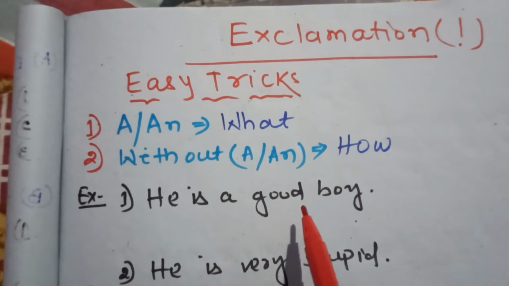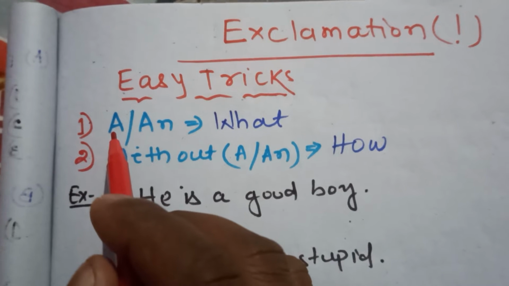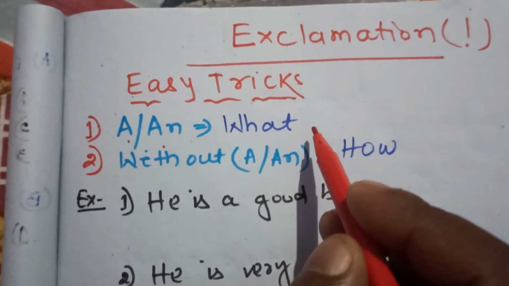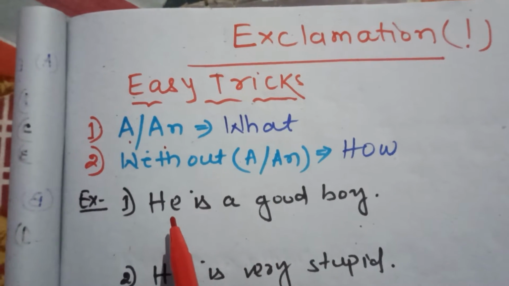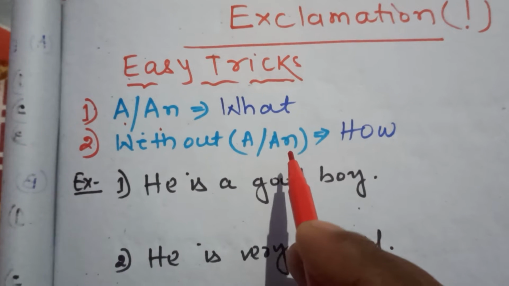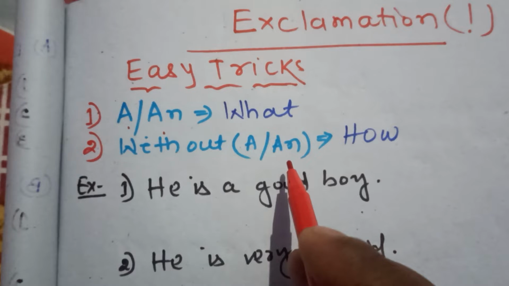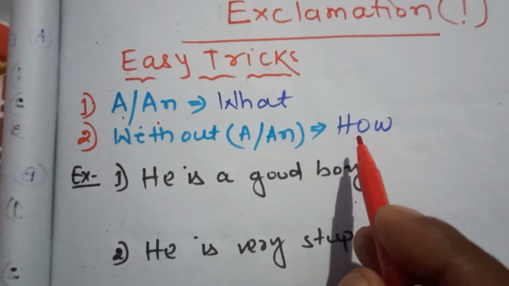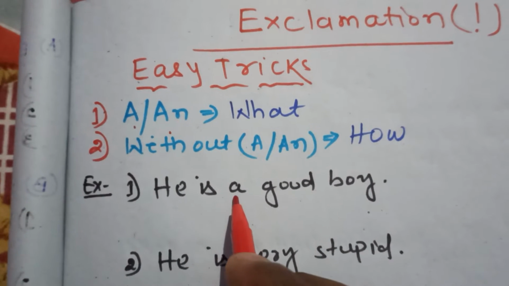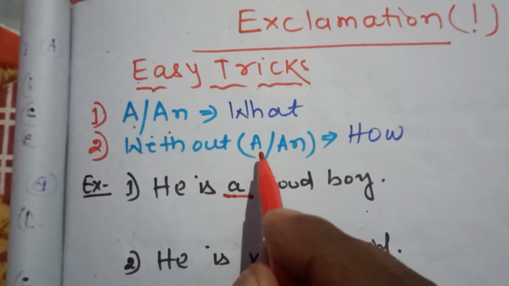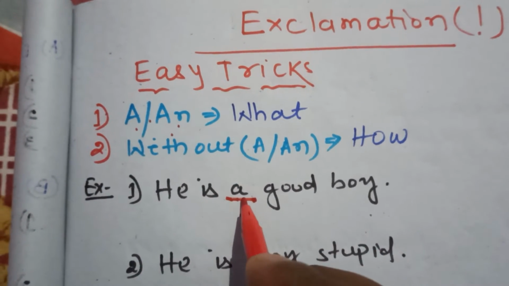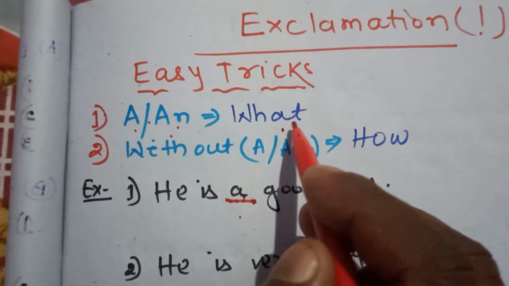If a declarative sentence is written with article a or an, you must use what. If a declarative sentence is written without article a or an, then you must use how. For example, he is a good boy. Here a is there. A is an article, a or an. If there is an article, then we should use what.